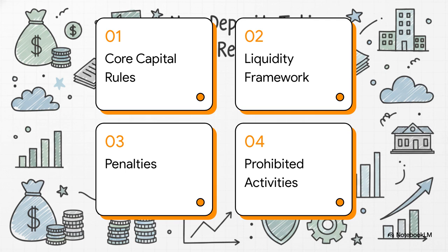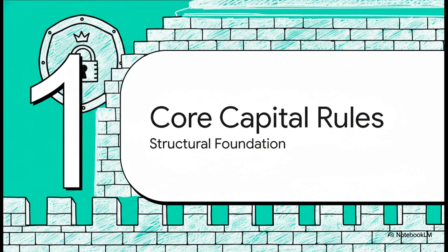1. Core capital rules. 2. The liquidity framework. 3. Penalties for falling short. And finally, 4. Strictly prohibited activities. Section 1. Core capital rules.